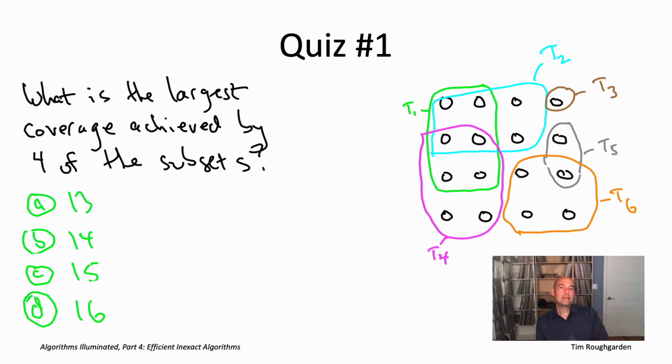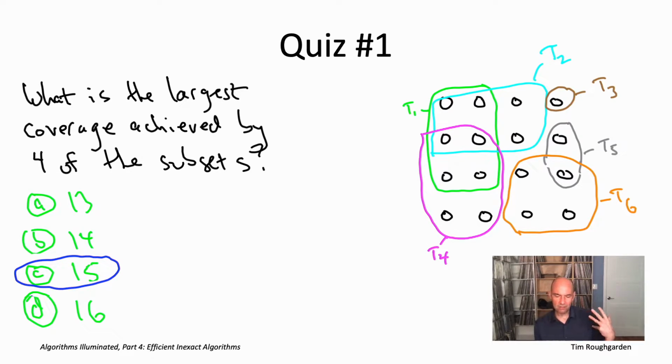So the correct answer is the third one. There's no way to cover all 16 elements using 4 subsets, but you can cover 15 of them, actually in a couple different ways. So you definitely want to pick the sets T4 and T6. They don't overlap at all, and together they already cover 10 elements. Then you want to pick T2 for sure. There's a couple redundant elements, but it does cover 4 new ones, so that gives you 14 total. And now it doesn't matter. You can either pick T3 or you can pick T5. Either one is going to get you 1 additional element for a total of 15.